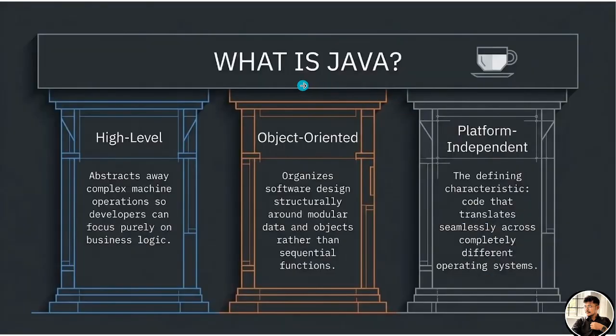So what is Java? Java is a high level language, Java is object oriented, Java is platform independent. What is the meaning of it? High level language means that as humans we can't write machine language. What is machine language? 0 1 0 1 0 1 1 1 0, something like this is called machine language. If you write 7 in machine language, that is binary, 1 1 1, so it is very difficult. If you're writing one syntax like this, it will be a huge code. So we can't write that and we can't understand that. Machine code can be understood by machine only.